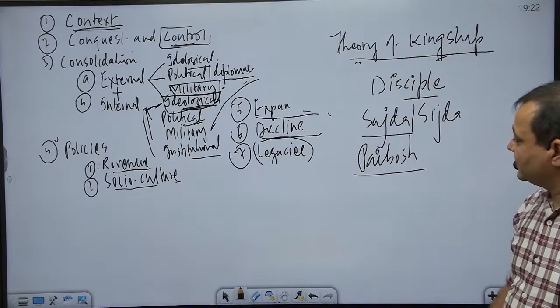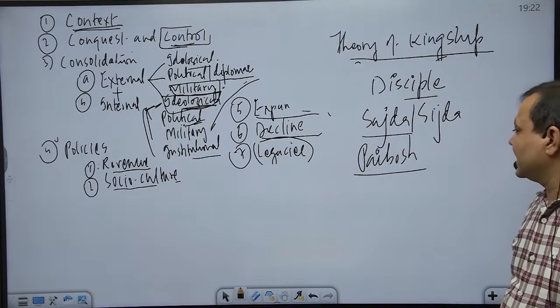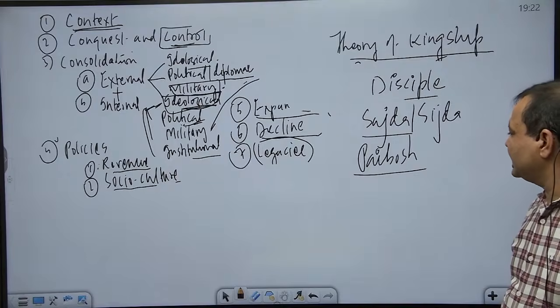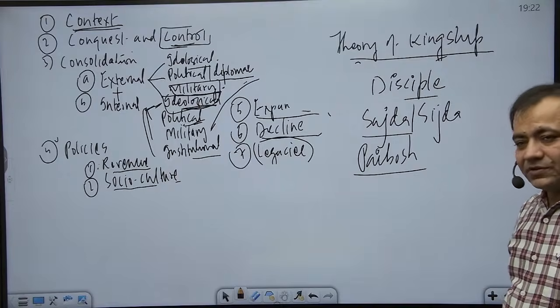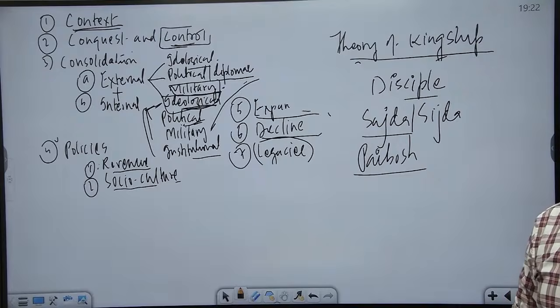That was pabos, with S or SH. You can confirm it, but it hardly matters for PT. So sijda and pabos. Pabos was kissing the feet of the emperor. Now see to what extent, to what position he had reduced his nobles, that they had to offer sijda and they had to kiss the feet of the emperor.